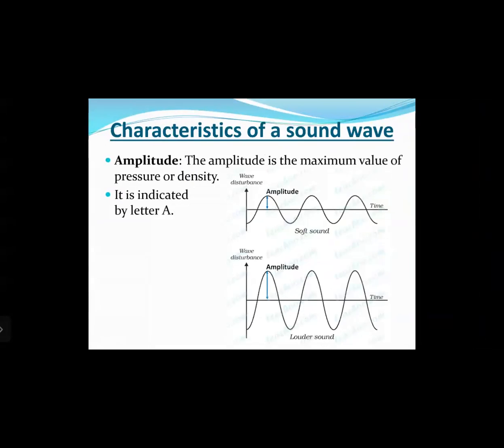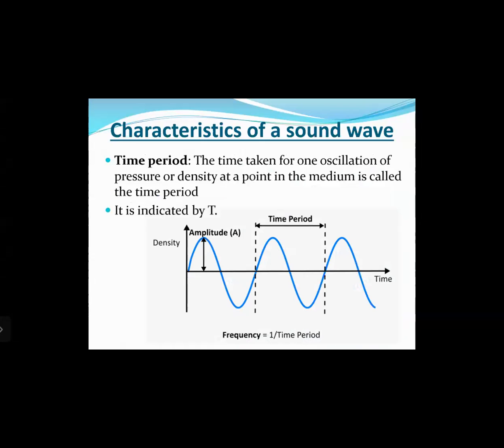The next one is amplitude. The amplitude is the maximum value of pressure or density. It is indicated by the letter A. So amplitude is how loud or soft a sound is. A wave having a higher amplitude will be louder, whereas a wave having a smaller amplitude will be softer.